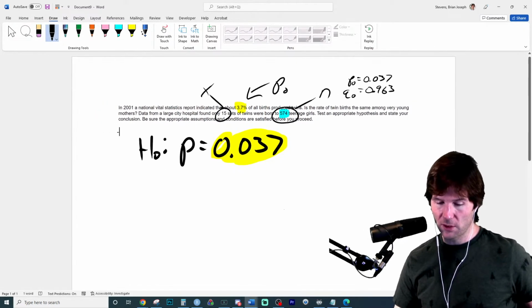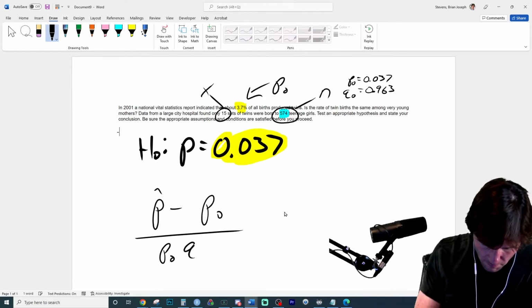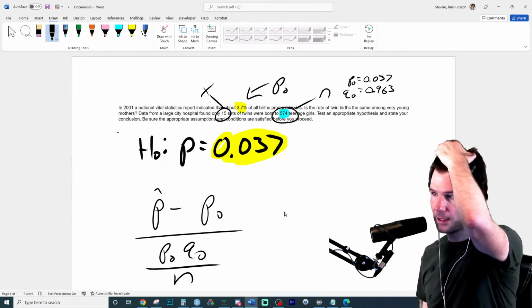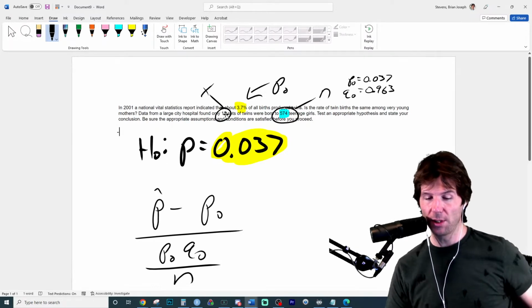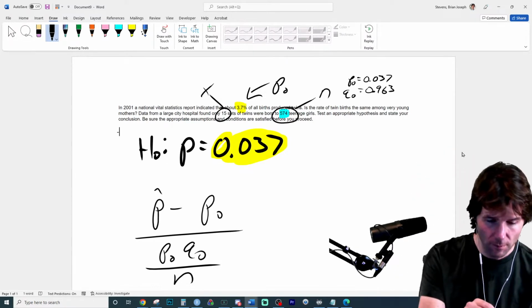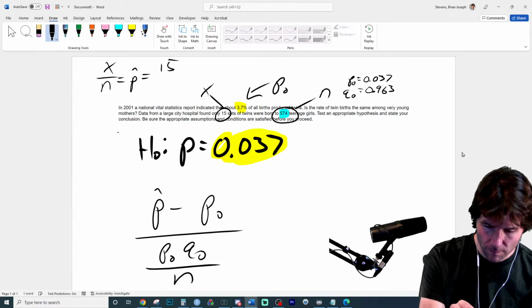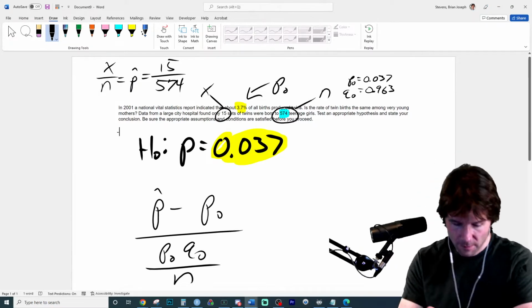So now we're going to go ahead and solve the equation. I'm missing one thing. How can I get P hat? P hat stands for sample proportion. How can I get the sample proportion? x over n is the sample proportion.